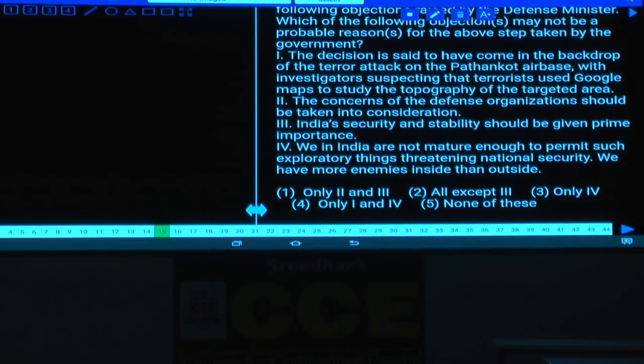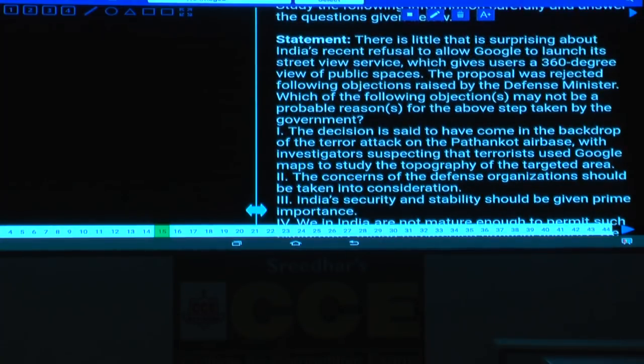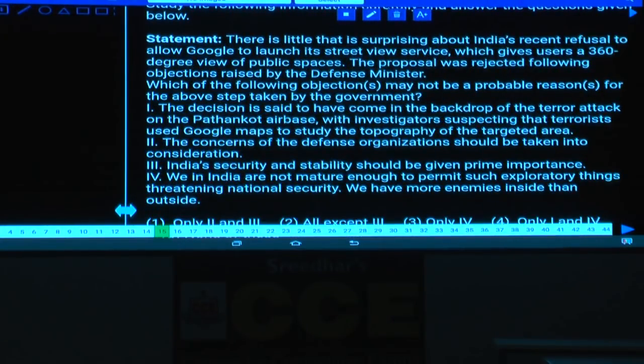Then question number 15. In this question, there is a little that is surprising about India's recent refusal to allow Google to launch its Street View service, which gives users a 360-degree view of public spaces. Little that is surprising means this person is not surprised, okay, surprised a lot.